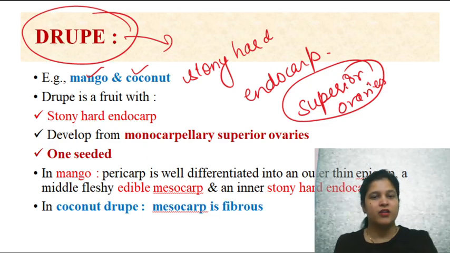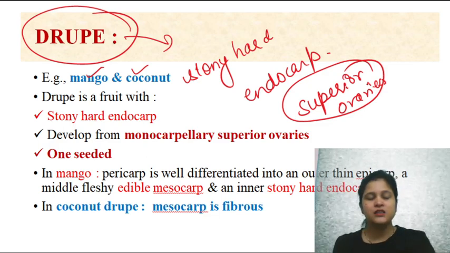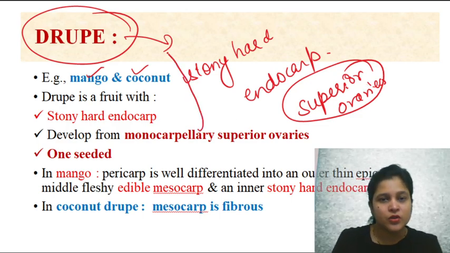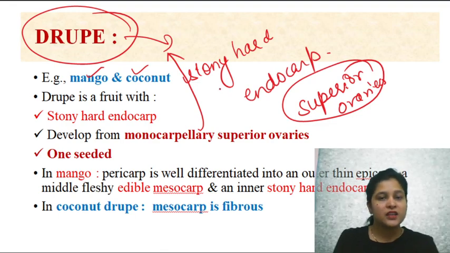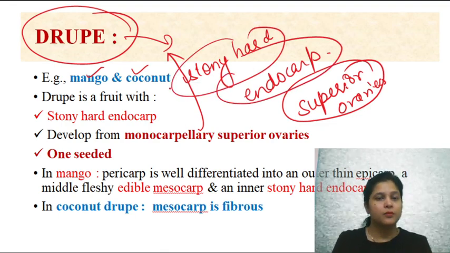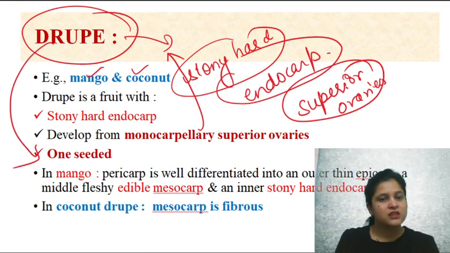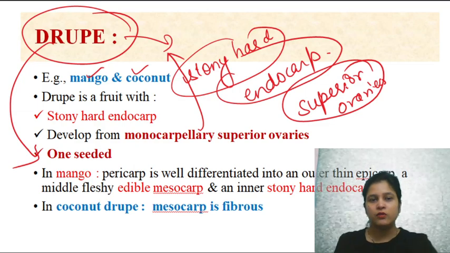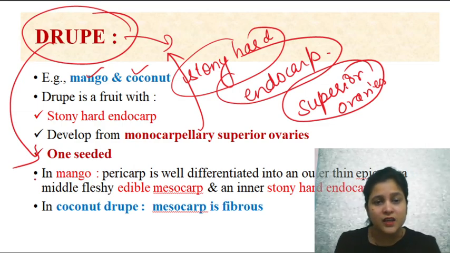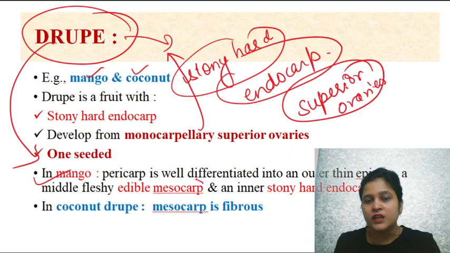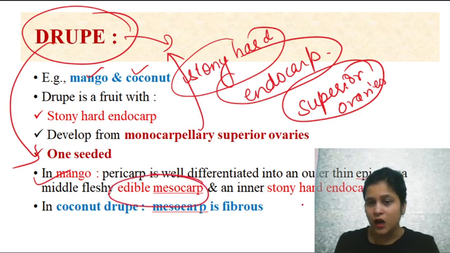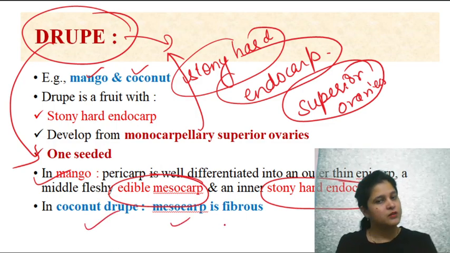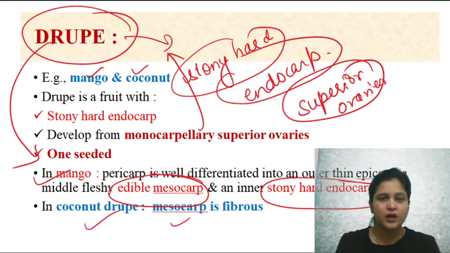Such ovaries, which are monocarpellary and superior, can develop into fruit, and they should have stony hard endocarp. And drupe is always one seeded. We see, coconut has only one seed, mango has only one seed, so drupe is always one seeded. In mango we eat the edible mesocarp, and there is a stony hard endocarp. In coconut drupe, mesocarp is fibrous. I have already told you.